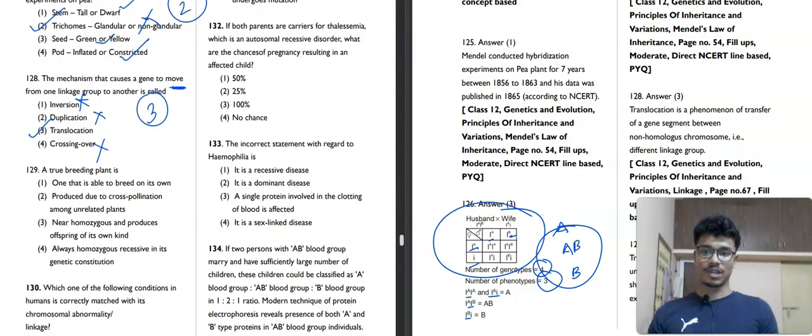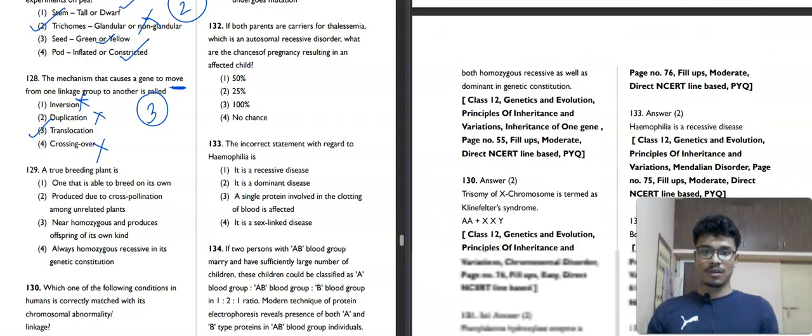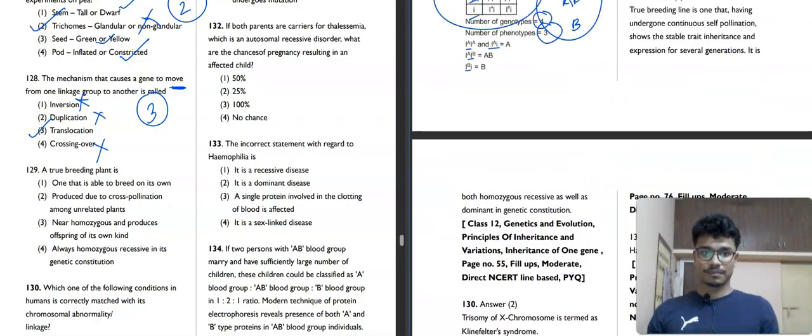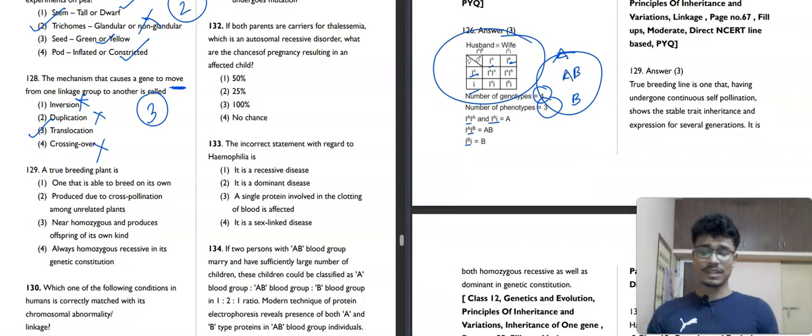Now we'll move towards the next question, number 129. It is saying that a true breeding plant is one that is able to breed on its own. Produced due to cross pollination among unrelated plants, no cross pollination.